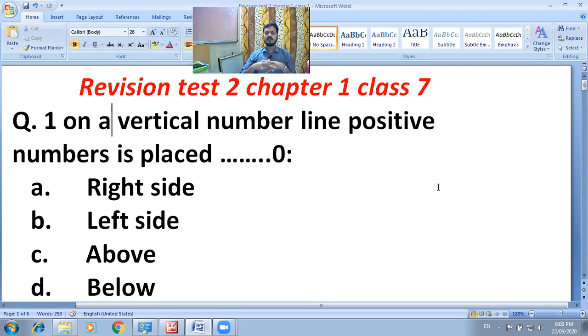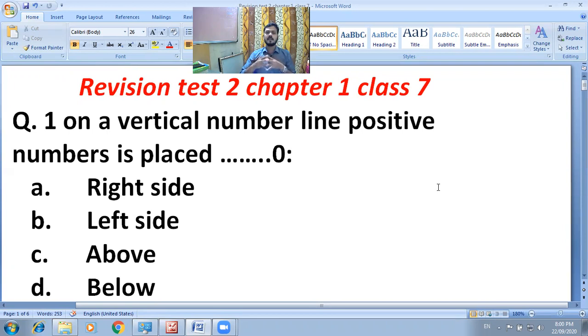So further, after completion of this session, we will discuss in our next class. If some questions are tough or difficult, you can mark that question and ask in our next class. So jump to question number 1.